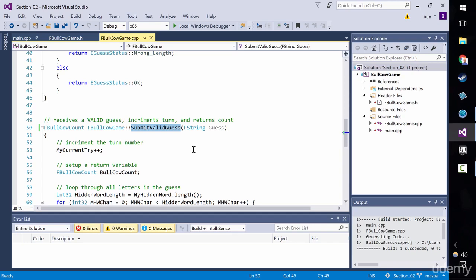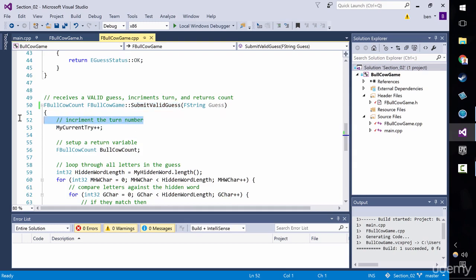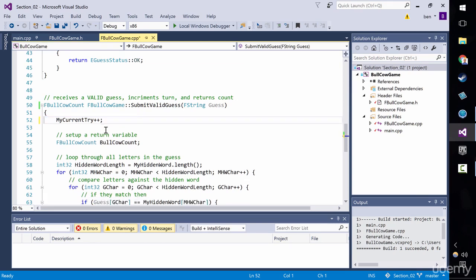And I want to make a few improvements to this. Firstly, it's a bit long. It doesn't fit on the screen. It's a bit of a pill to swallow. We don't need a comment to say that my current try increments the turn number. Firstly, we've got an inconsistency between turn and try. And that's the problem, by the way, with comments, is, of course, as soon as you change your code, they go out of sync. If it's not necessary to say what it does, don't say what it does.